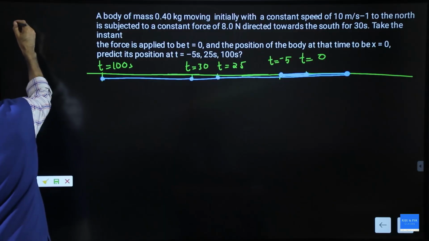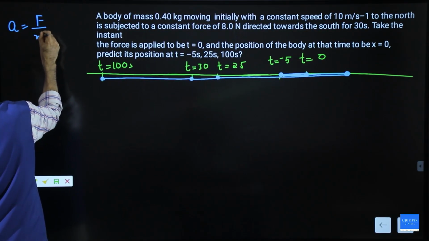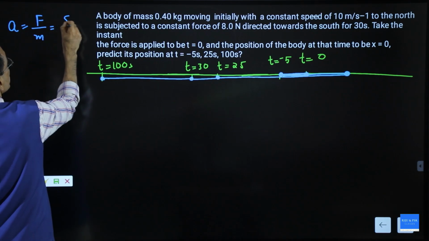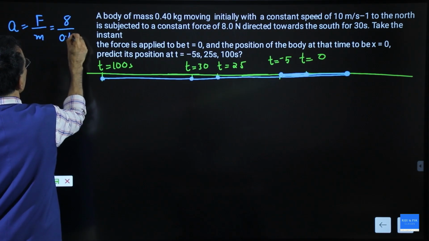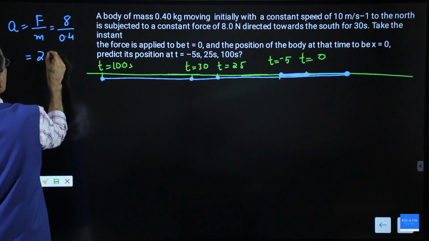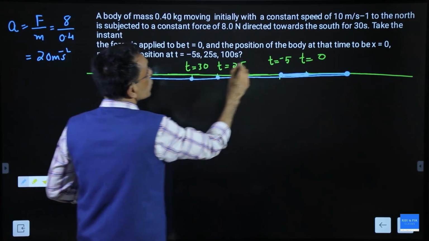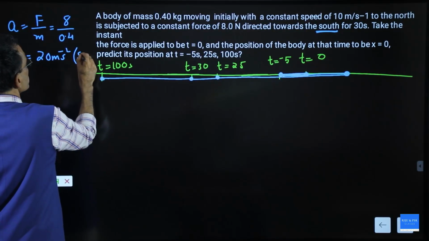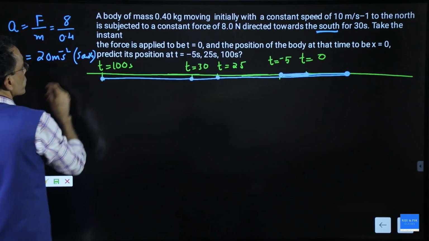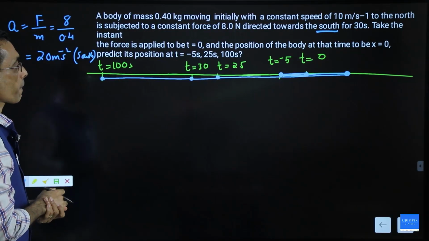Let me calculate the acceleration of the particle. Acceleration is nothing but force divided by mass. And what is the force given? That is given as 8 Newton, and the mass is 0.4. And this will give you 20 meter per second square. See, the force is acting towards the south, so this acceleration is also towards the south, opposite to the initial velocity.